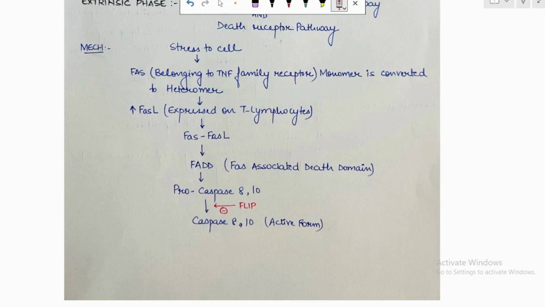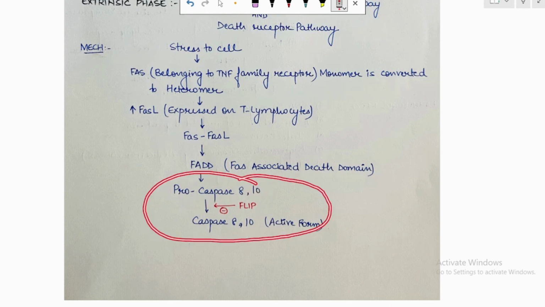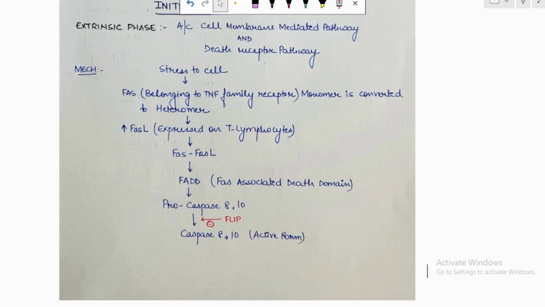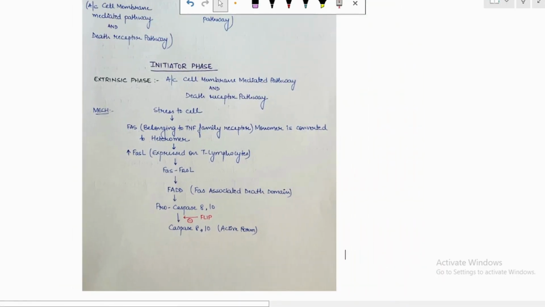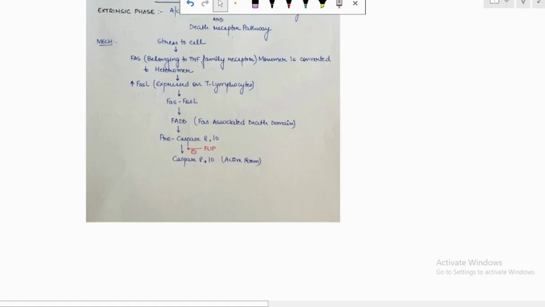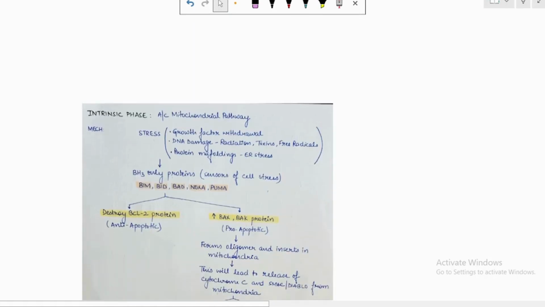These Fas ligands will combine together and lead to the activation of FADD, that is Fas associated death domain. It will lead to the activation of caspase 8 and 10 from procaspase 8 and 10. Procaspase 8 and 10 will be converted to caspase 8 and 10, which are the active form. This is the extrinsic phase which leads to the activation of caspase 8 and 10.